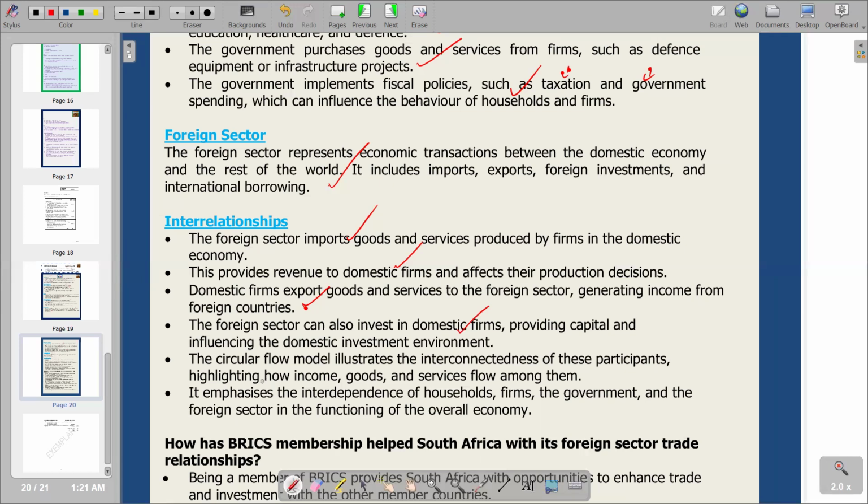Then we have the circular flow model, which illustrates the interconnectedness of these participants. This is just a summary of what we have just discussed. The circular flow model illustrates the interconnectedness of these participants, highlighting how income, goods, and services flow among them. It emphasizes the interdependence of households, firms, and the government. So this is what we have on the four main participants in the circular flow.